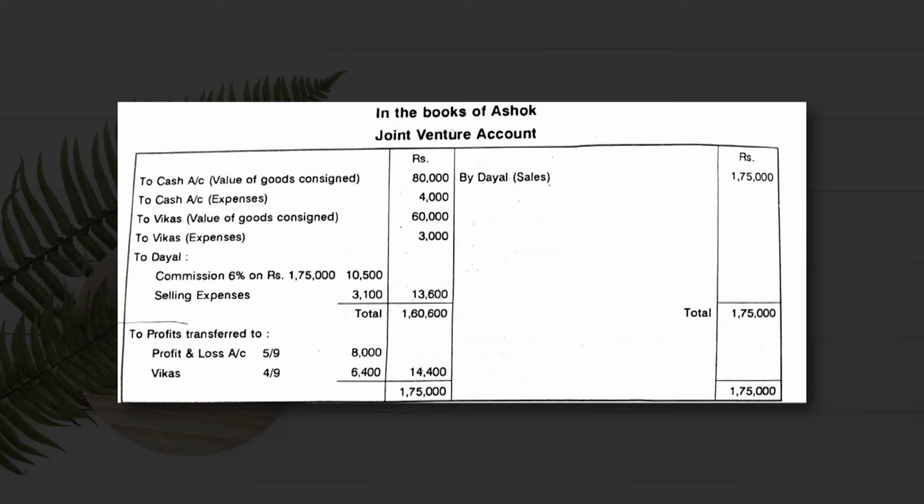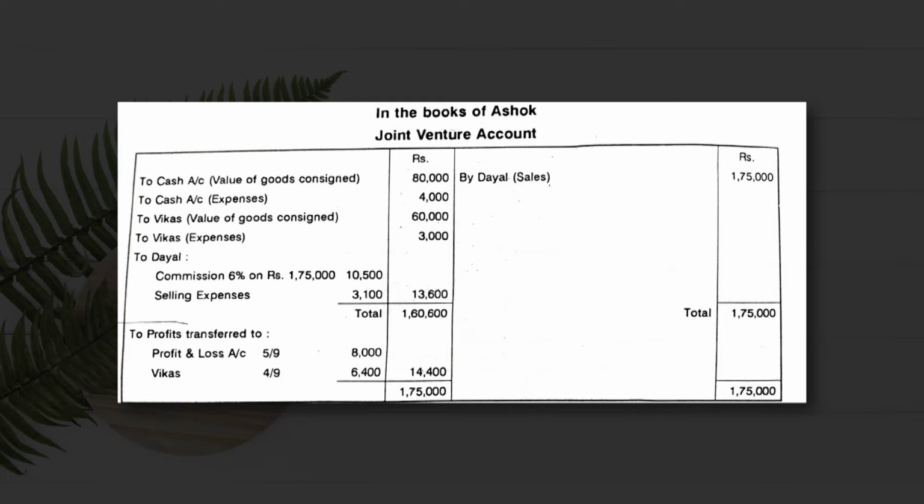If we subtract 1,60,600 from 1,75,000, it comes to 14,400. So the debit and credit sides tally at rupees 1,75,000.